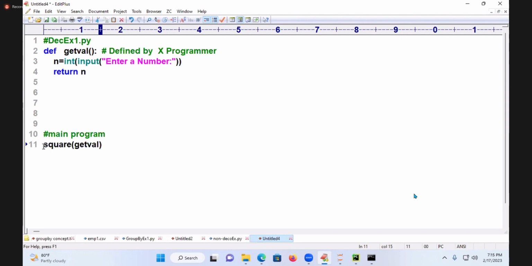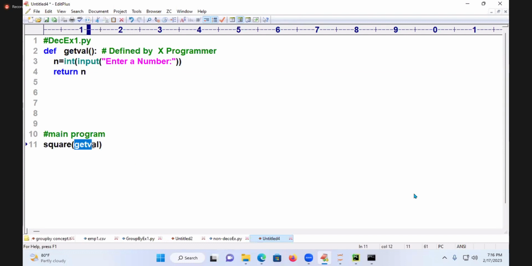Square is a function which is taking what? Get value. What is get val? A function name. A function name is also called an object name. Any function taking an object as a parameter is known as a decorator.